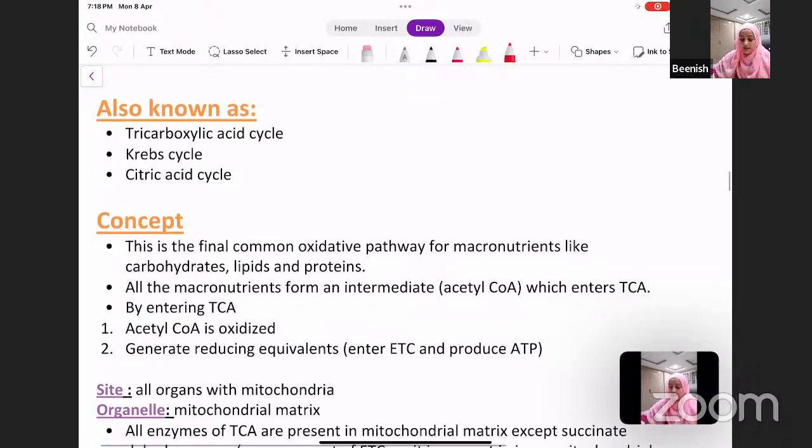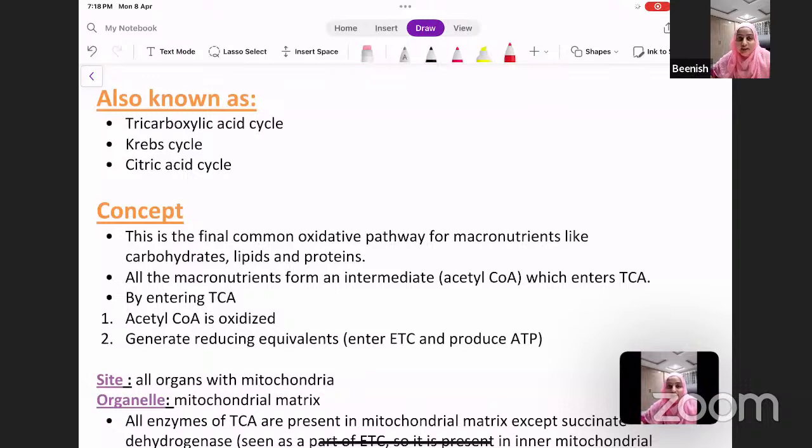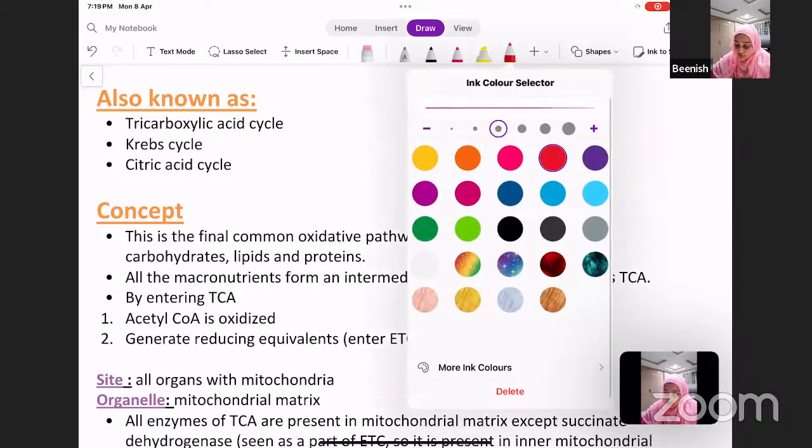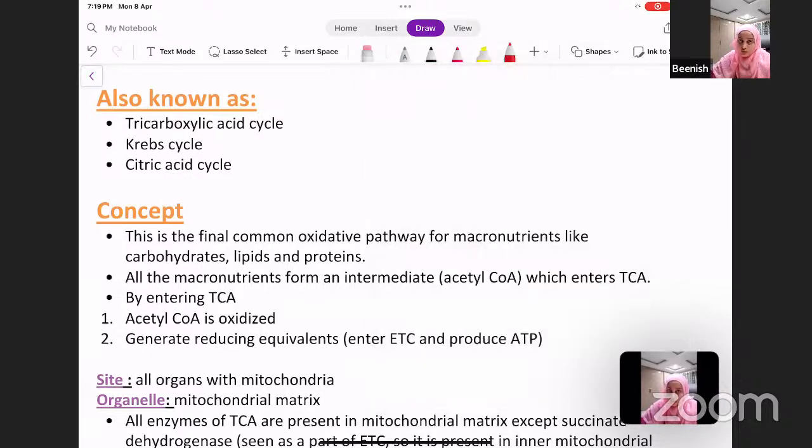So now let's begin. Your TCA cycle, fully known as tricarboxylic acid cycle, is so known because one of the intermediates in this cycle is a tricarboxylic acid, which is your citrate. On the name of the citrate, it is also known as citric acid cycle.